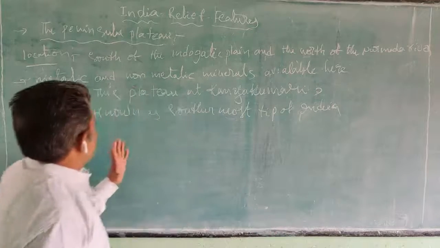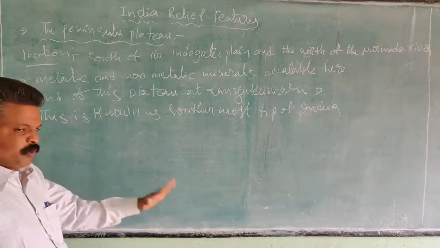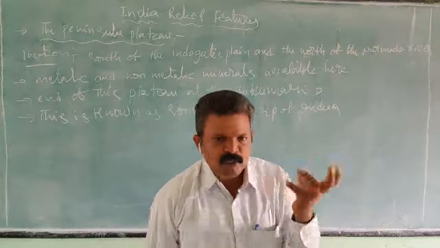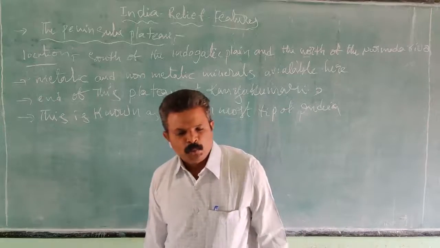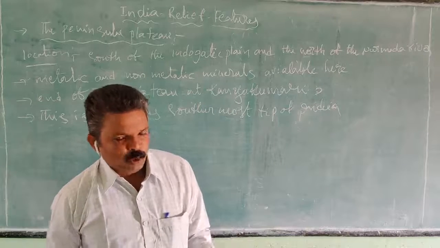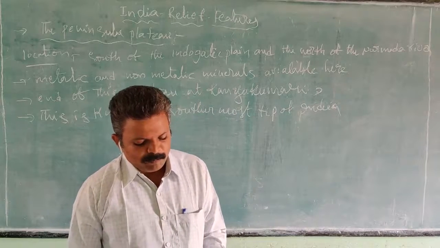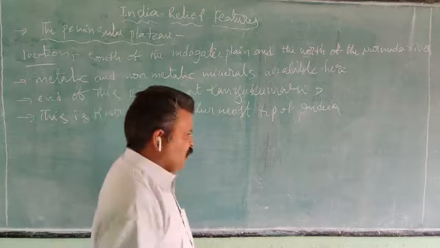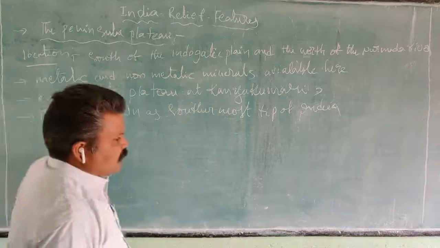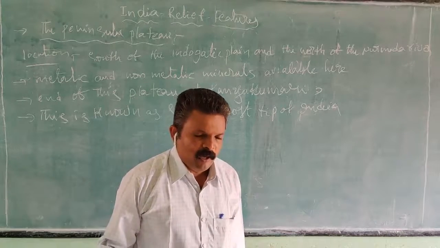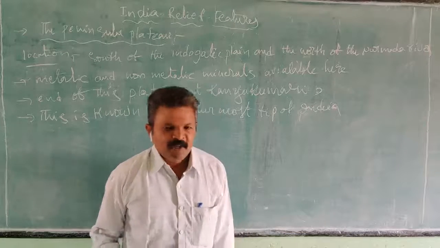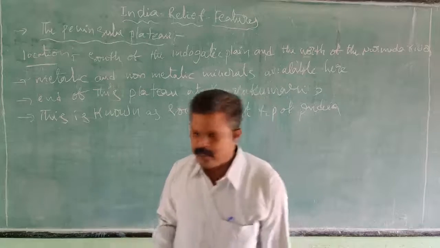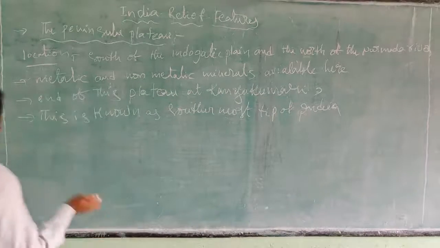And on the west side are the Western Ghats and on the east side the Eastern Ghats. Between these two, the Peninsular Plateau is laid out. The Peninsular Plateau consists of two broad divisions. Just as the Himalayas are divided into three ranges and the Indo-Gangetic Plain into three parts, the Peninsular Plateau is divided into two divisions.